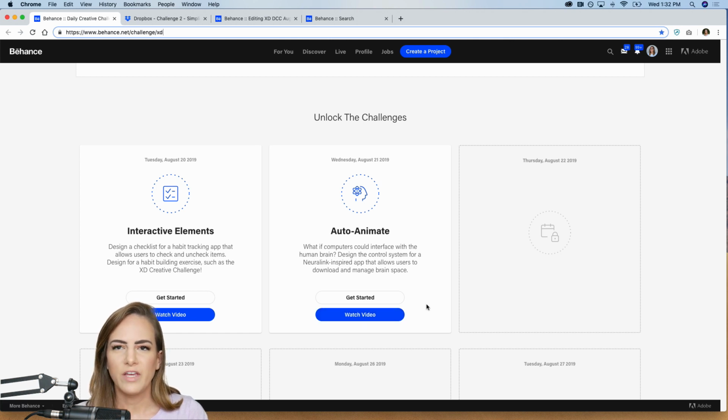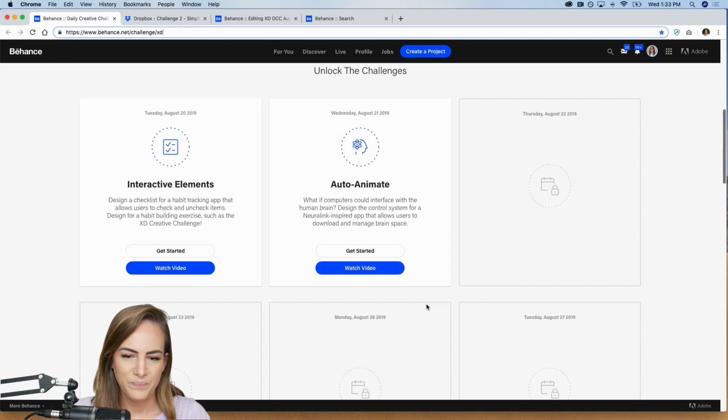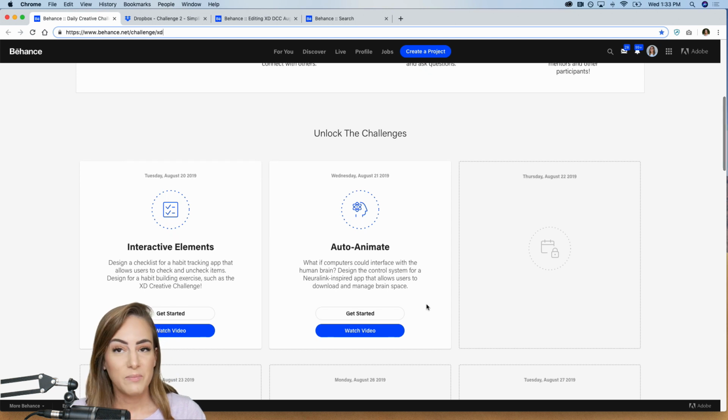But yeah, Neuralink. This is Elon Musk's new company about connecting your brain with your computer. Very crazy and sci-fi-y. If you haven't heard of it, definitely check it out. We're going to be designing something similar to that. I think today is the most exciting day personally, because I've been wanting to design something like that. Cool, so that's what we're going to be doing.